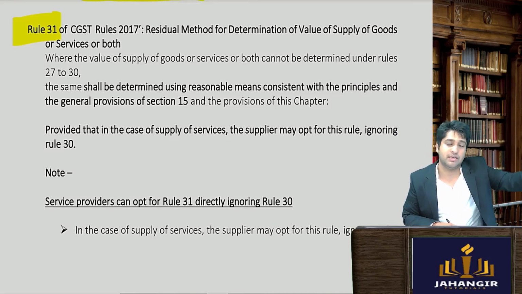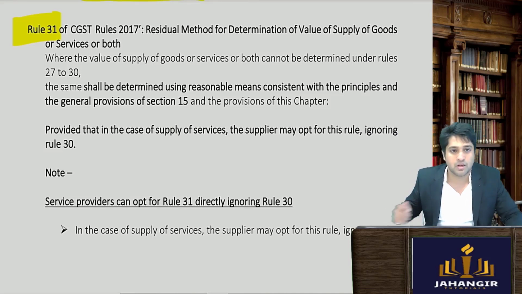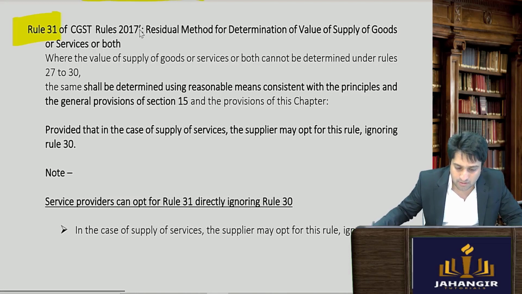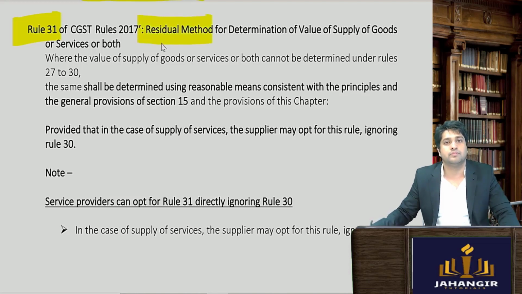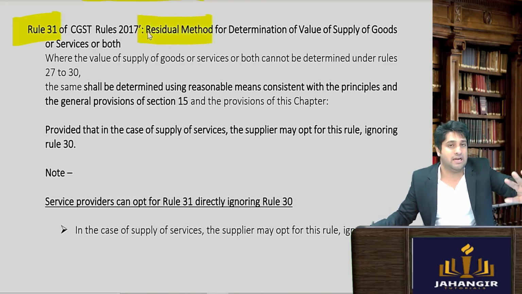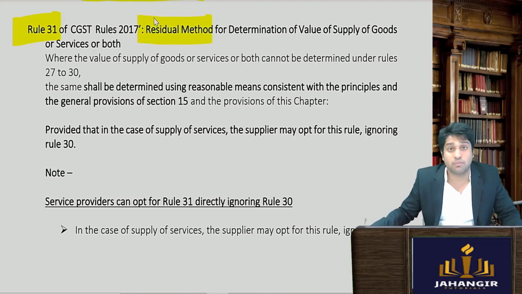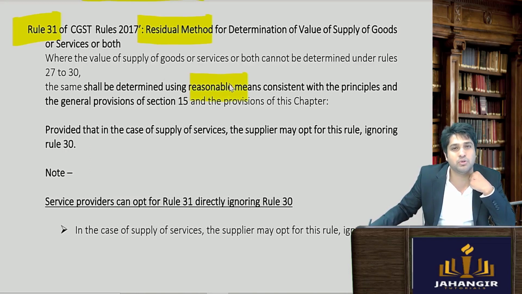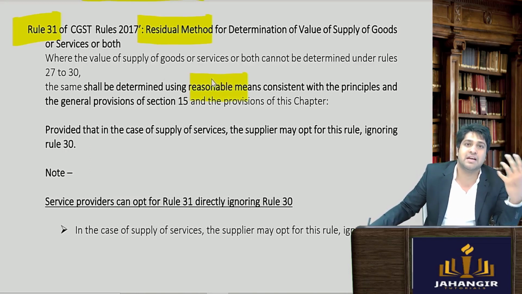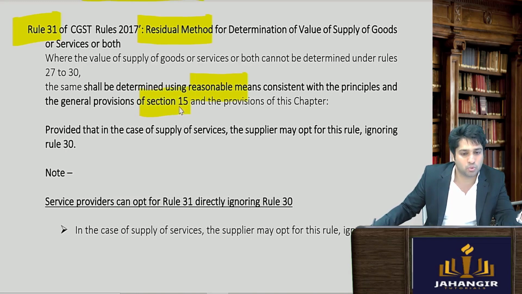Now coming to rule number 31, so this all has to be applied in order. पहले rule number 30, फिर rule number 31. Rule number 31 क्या बोल रहा है कि residual method, nothing could be applied. Then they are saying the residue. Then what do you do if nothing can be applied? So very simple. A reasonable method will be used. The officer will apply his best judgment and then determine as per section 15, as per the rules, everything.